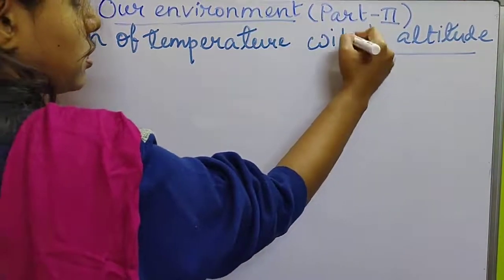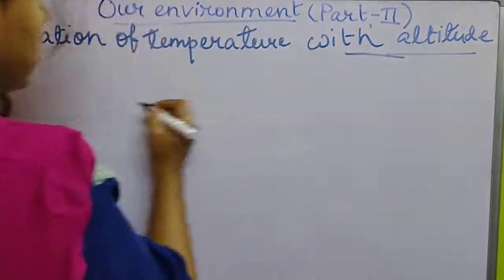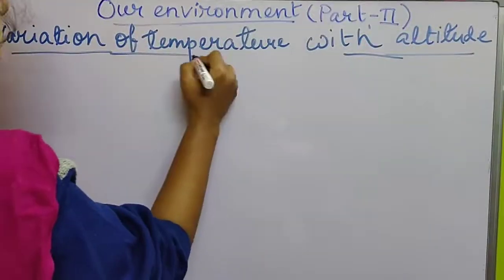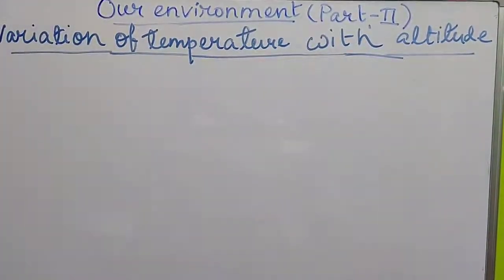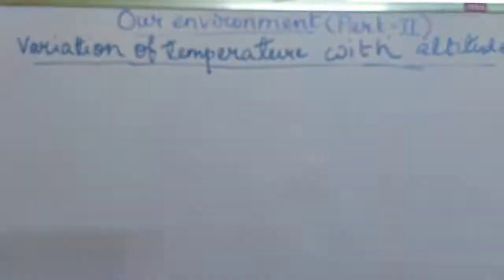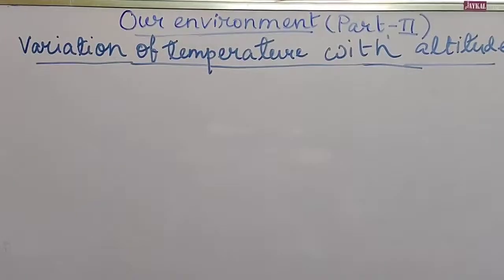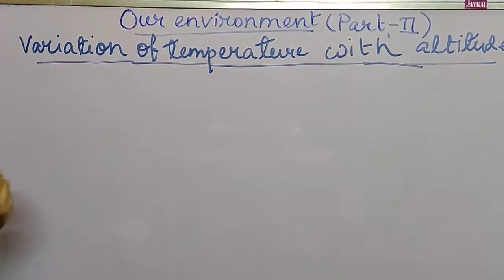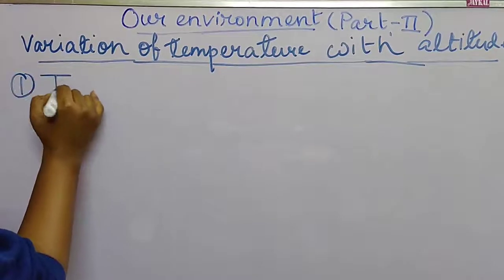So how does temperature change with change in altitude? We will discuss this question in terms of the different atmospheric levels. The first layer of atmosphere is the troposphere.